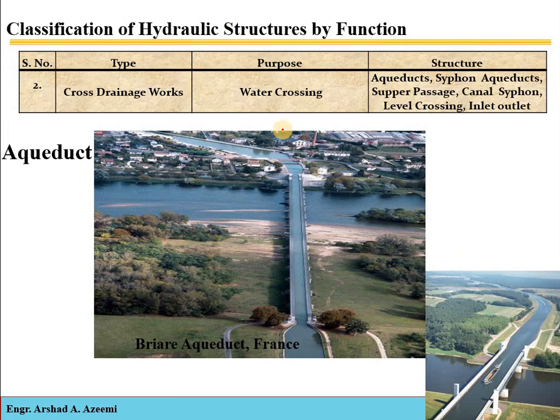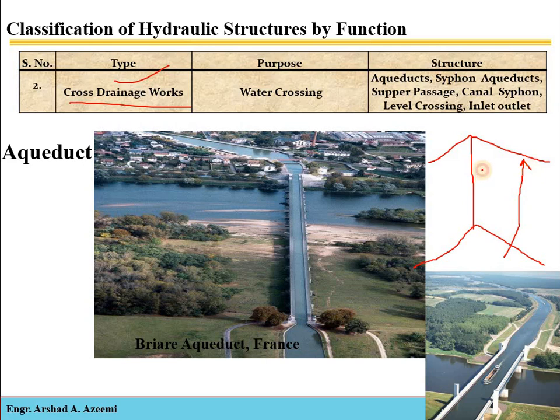Now here you can see that we have the cross drainage works. From the name it is clear that it is a structure which is constructed when there is a crossing of canal and natural drain. To prevent the drain water from mixing into the canal, we have to construct the cross drainage work. As we have already discussed in the different types of canal chapter, we have the ridge canal, the contour canal, and the side slope canal. For example, if we construct a contour canal, which is along the contour, across the slope.